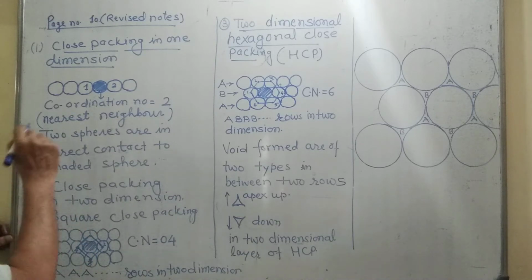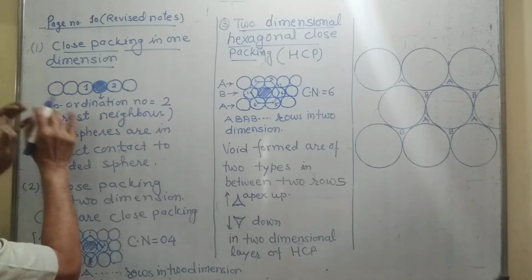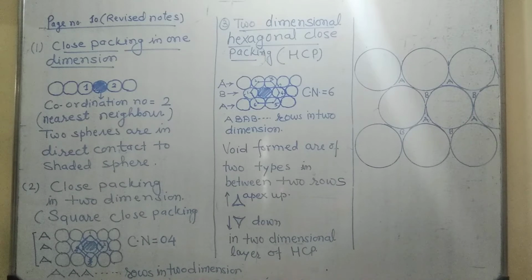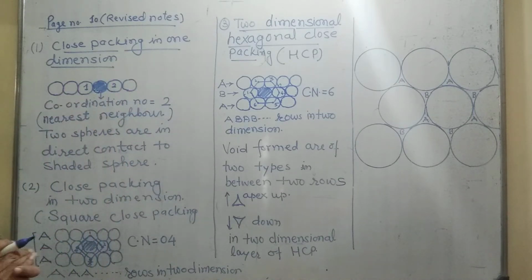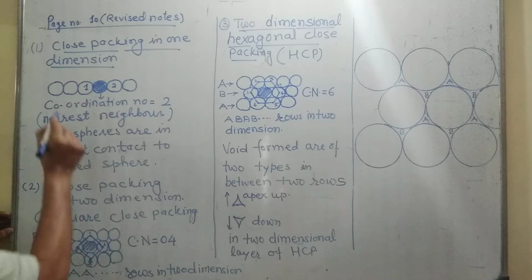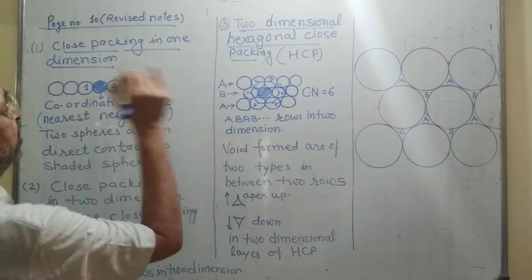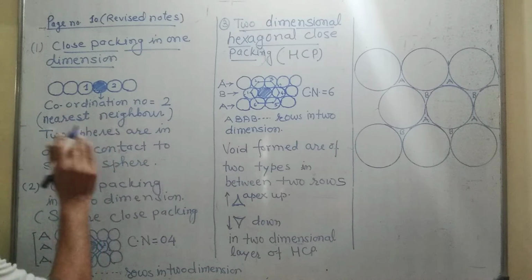So first, if all the points are arranged in a row in a linear manner, then what happens? Only one arrangement is possible, and in one dimension this is the only arrangement possible for the crystal lattice.